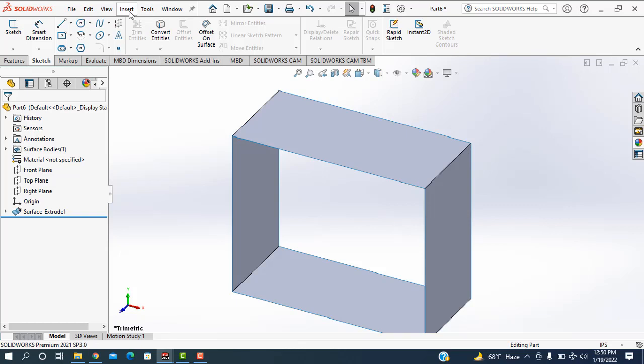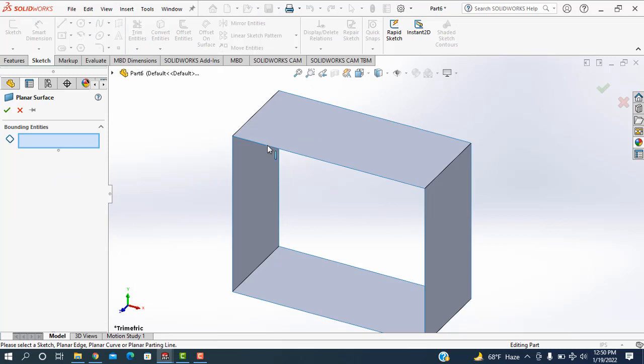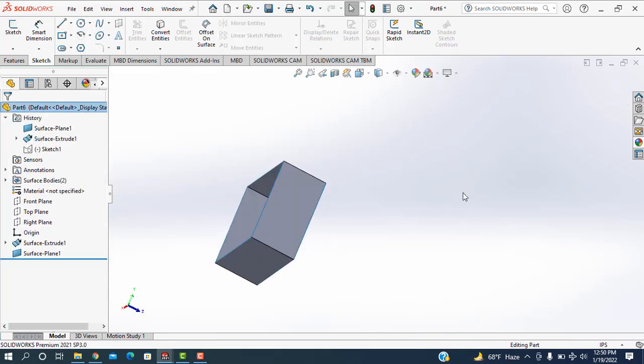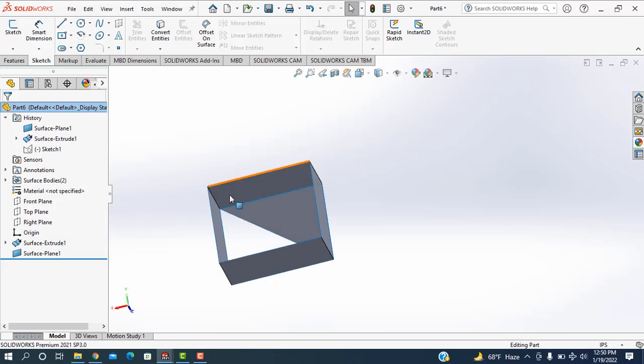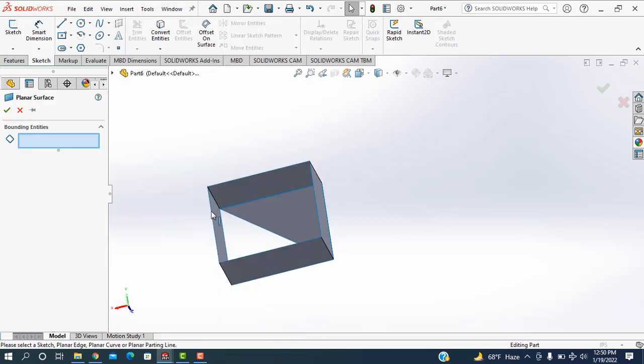Now I'm going to the insert surface and select the planar. I'm taking one edge and another edge. Now this one is your planar. Then okay. Then rotate it. I'm selecting the space, so I'm going to the insert surface and planar is selected. One face and another face. Okay, done.